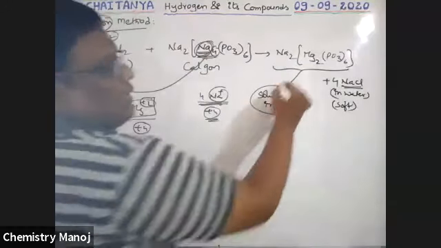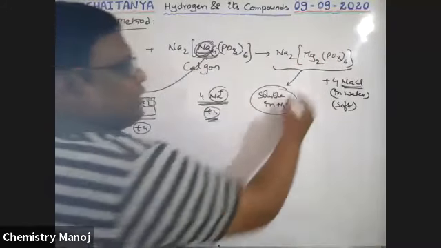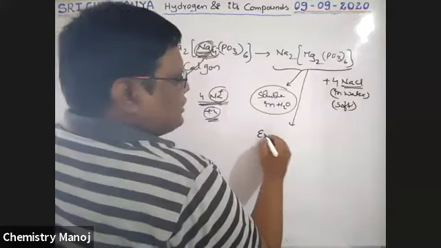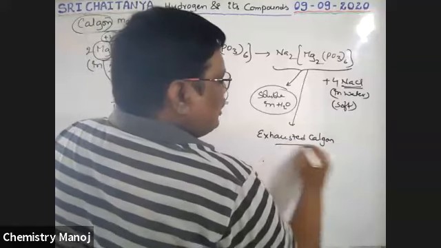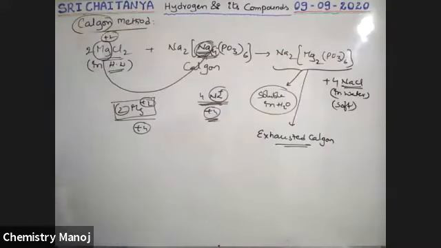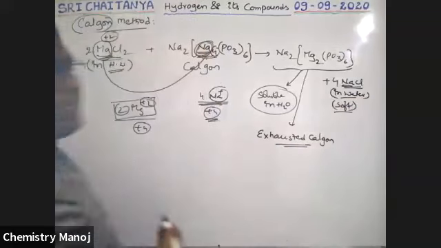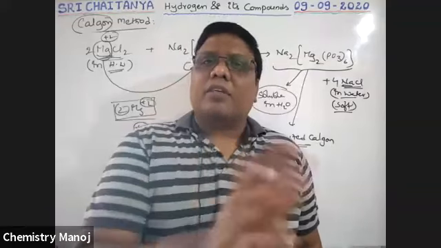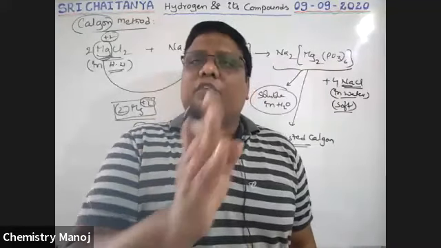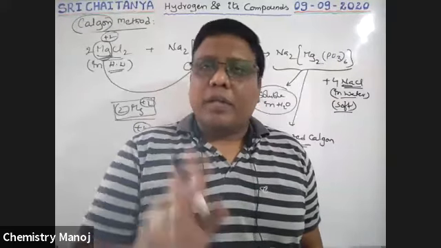This is called exhausted Calgon, because the sodium ions are replaced. Like this, all the magnesium is converted into sodium salts, and that's why the water becomes soft. It is used to convert permanent hard water into soft water. Here, inside 4 Na+ ions are replaced with either 2 calcium ions or 2 magnesium ions. Okay, so it is very, very important.